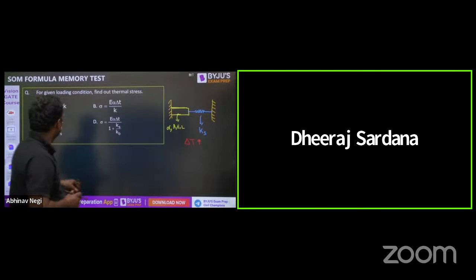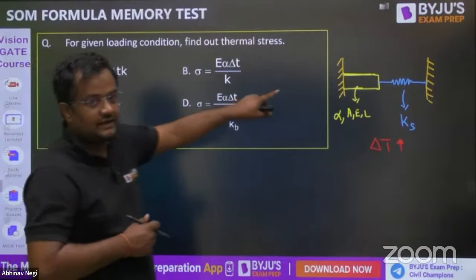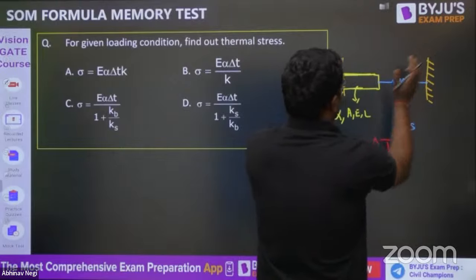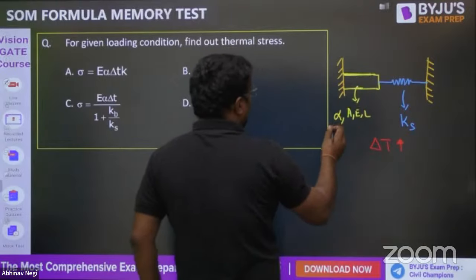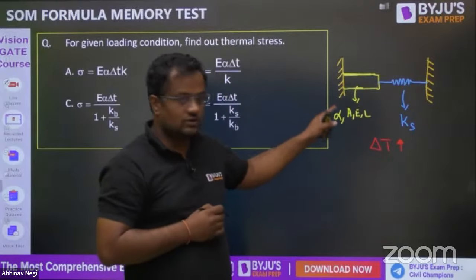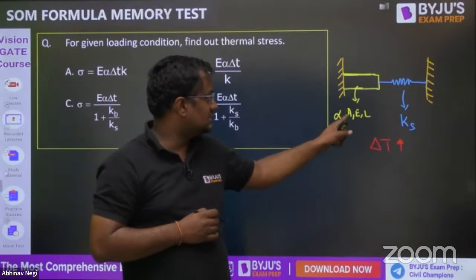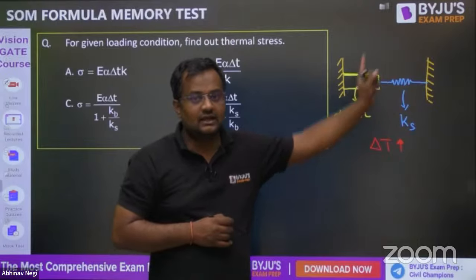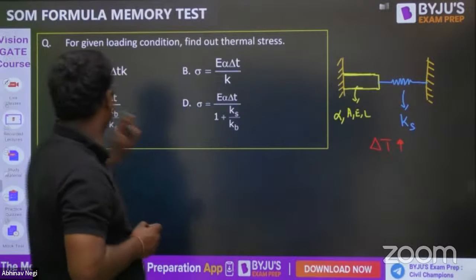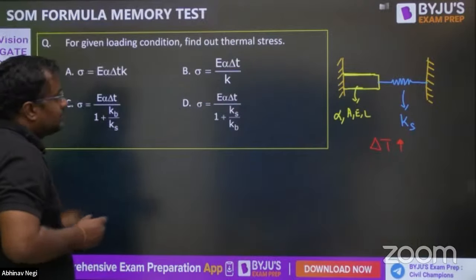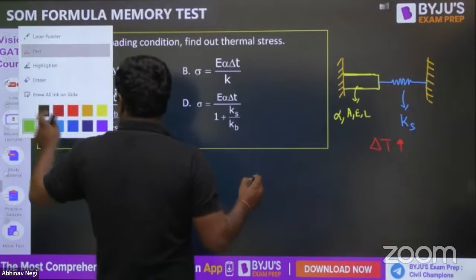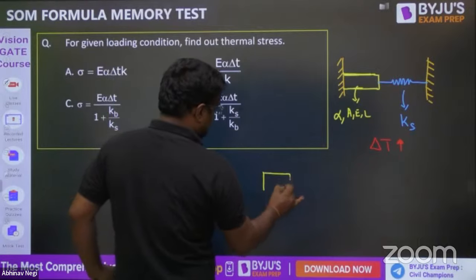The question is, for the given loading condition, find out the thermal stress. These are the two fixed ends. Here is a bar with coefficient of thermal expansion alpha, cross-section area A, Young's modulus E, length L, and then it is attached to a spring and then again fixed. So what is the thermal stress here? What you can do is make a free body diagram. I'm just telling you the steps for the derivation.